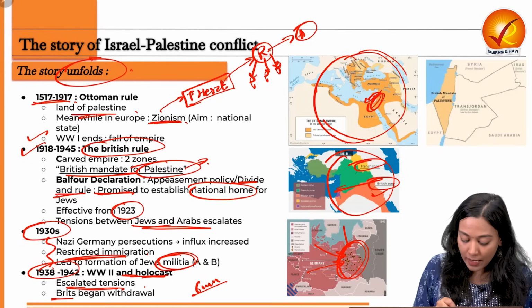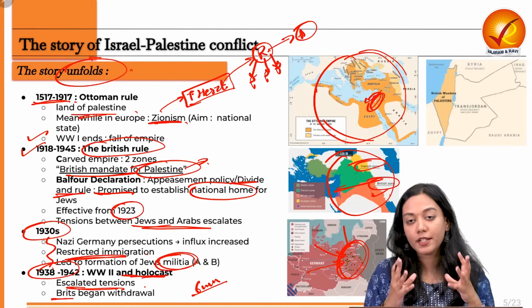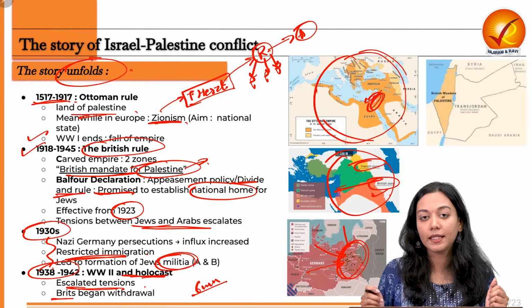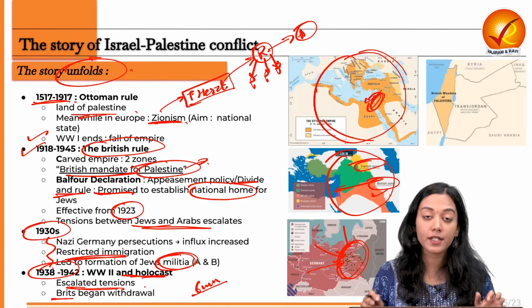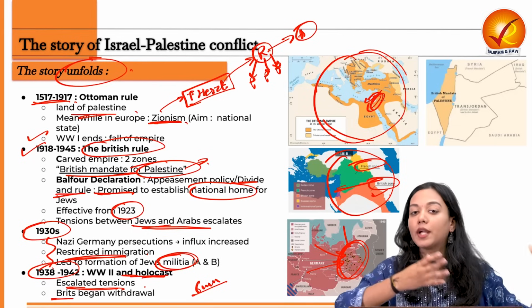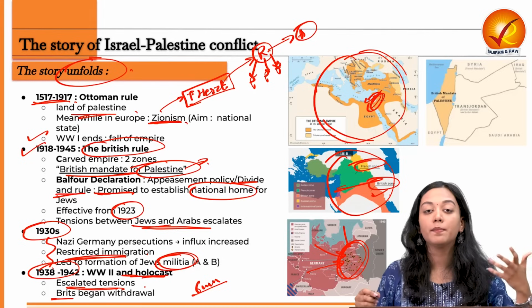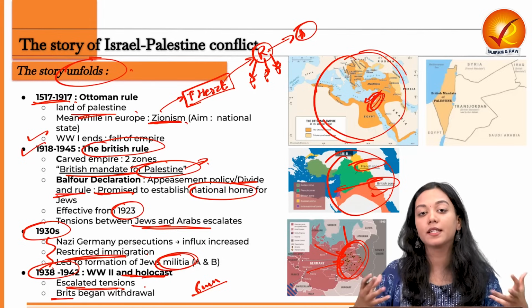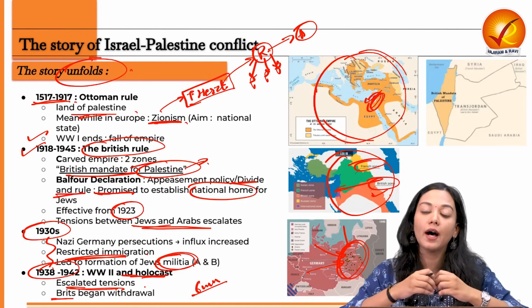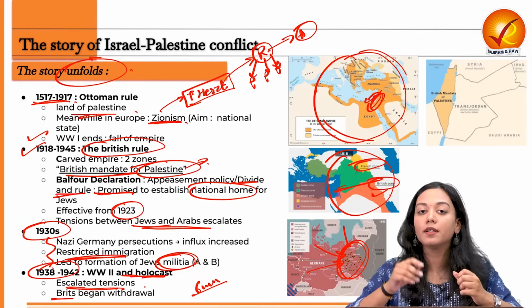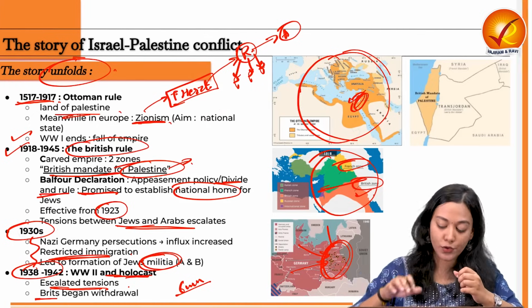Now, upon realizing the complexity of the situation, Britain realizes one thing: I cannot handle this situation. So it is better for me to give this matter to the United Nations and let me withdraw from this place. This is very similar to what the British did with us also, when they realized that the thing is moving out of hand. So a very similar move was taken by the British here also.